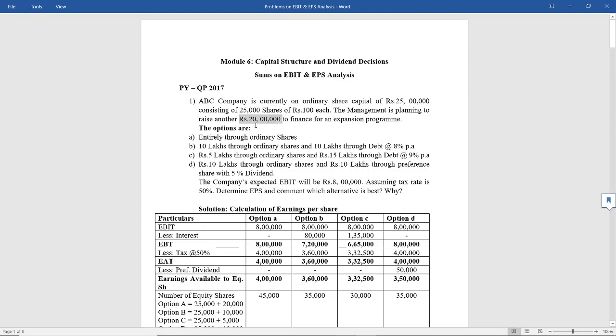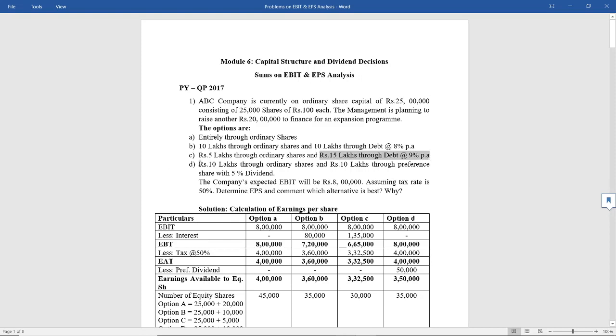Now how does it want to raise this 20 lakhs? The options are: option A, entirely through ordinary shares; option B, 10 lakhs through ordinary shares and 10 lakhs through debt at 8% per annum. Option C is rupees 5 lakhs through ordinary shares, again, ordinary shares is nothing but equity shares, and rupees 15 lakhs through debt at the rate of 9% per annum.